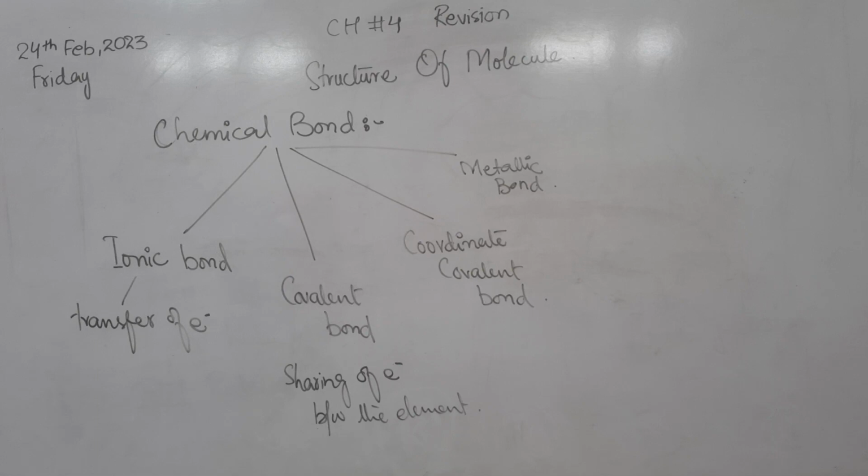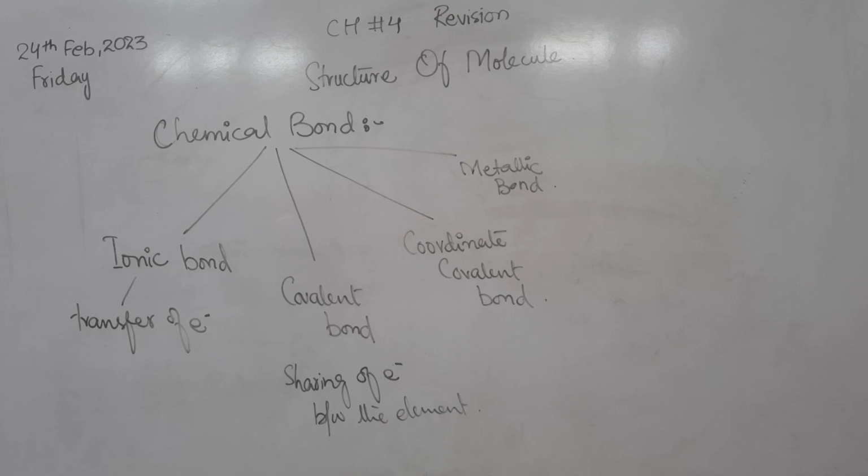What is the coordinate covalent bond? It is also a type of covalent bond. It is the type of covalent bond in which the bond pair of electrons is donated by one bonded atom.